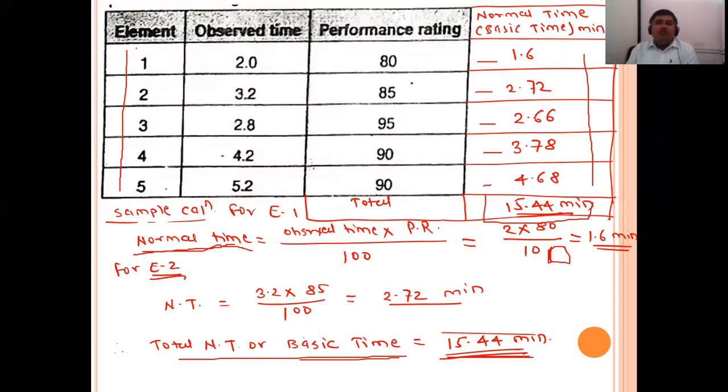After adding these, we get the total normal time, which is 15.44 minutes. So this is our total basic time.